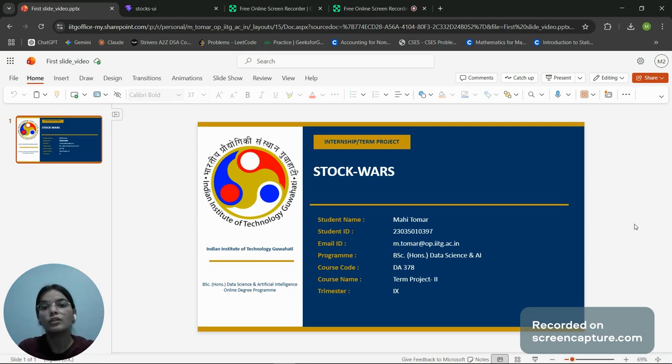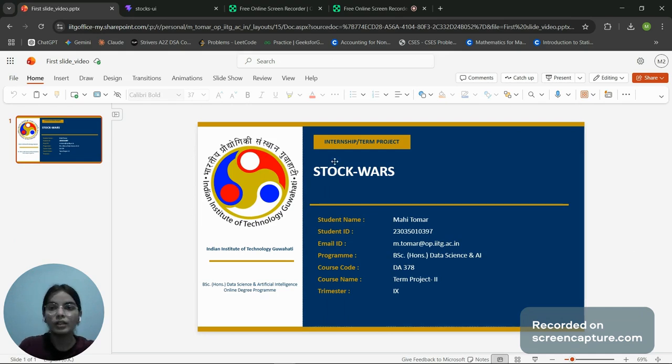Now, to give you an overview, the data set was collected using the Yahoo Finance API through the yfinance library. For each stock, the data set contains close price, high price, low price, open price, and trading volume. Also, the data spans multiple years, allowing both short-term analysis as well as long-term analysis. Before beginning the analysis, I checked data types, missing values, summary statistics, and dataset consistency to make sure that the data is clean and suitable for further analysis.